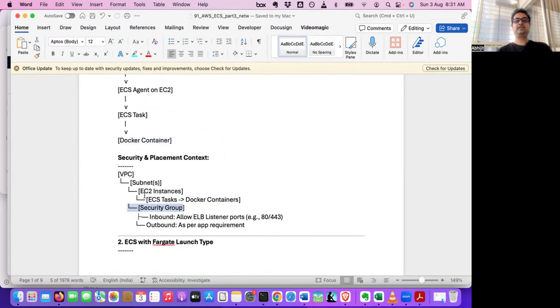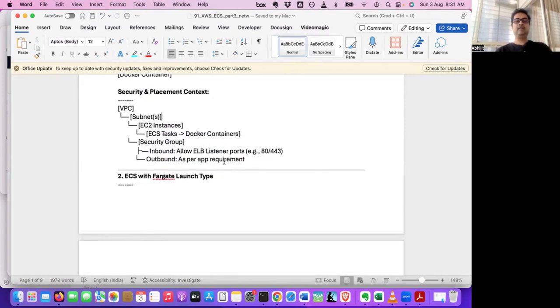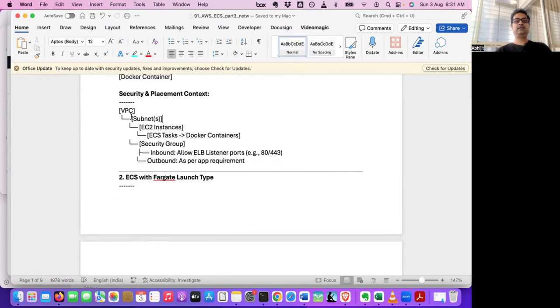A security group is attached to the EC2 instances, and in the security group you allow the ELB listener port and outbound as per the app requirement. So you decide what will come in and what will go out. You can also have a NACL, a network access control list, which you can apply at the subnet level, and there you can control both inbound and outbound. Here you can specify what will be the inbound.